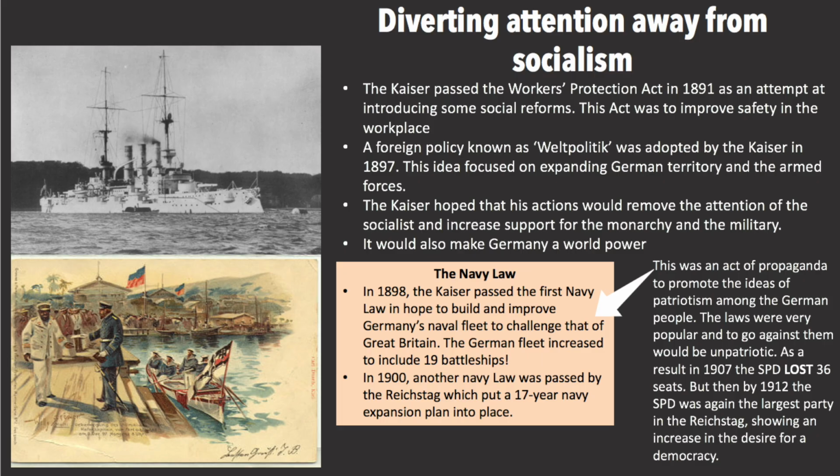This was an act of propaganda to promote the ideas of patriotism among the German people. The laws were very popular, and to go against them would be unpatriotic. As a result, in 1907 the SPD lost 36 seats, but then, by 1912, the SPD was again the largest party in the Reichstag, showing an increase in desire for a democracy.